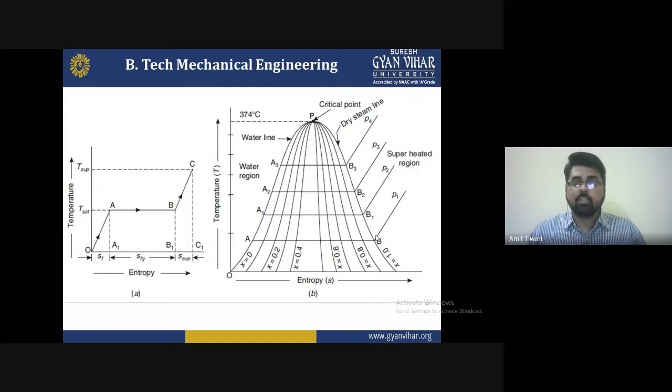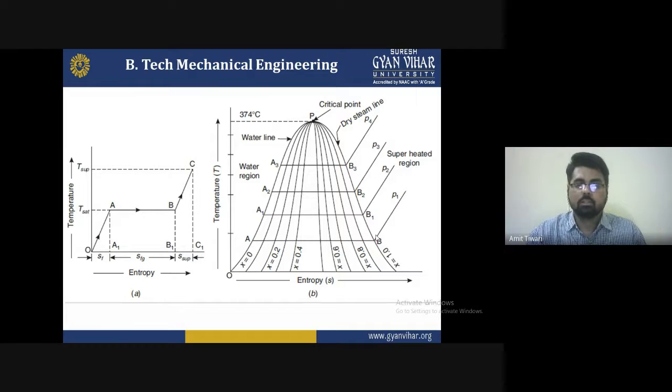The point P is the critical point, where the liquid and vapor merge together. It is at 374 degrees Celsius, above the boiling point of water, and beyond it the steam is completely transformed into a pure gas, like a perfect gas.